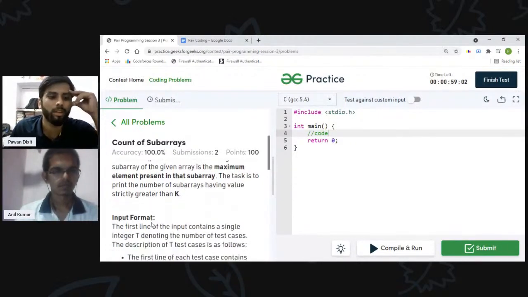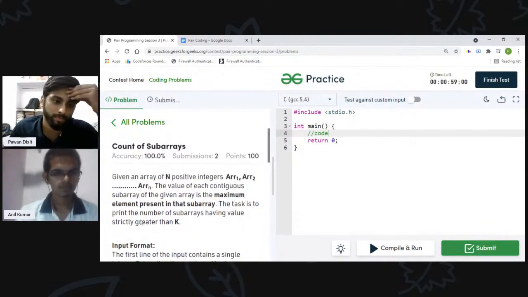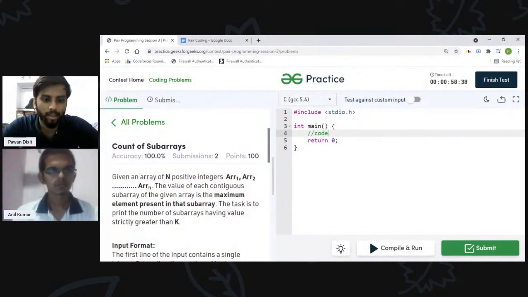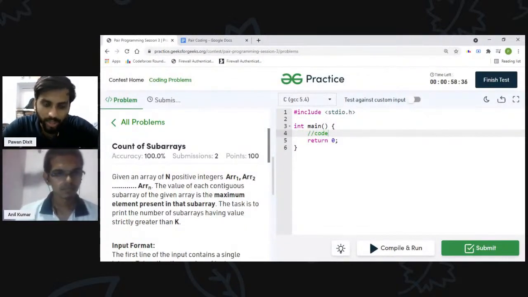In this problem, we are given an array of n positive integers. We are defining the value of a sub array as the maximum value present in that sub array.